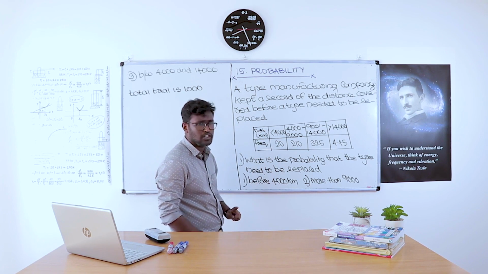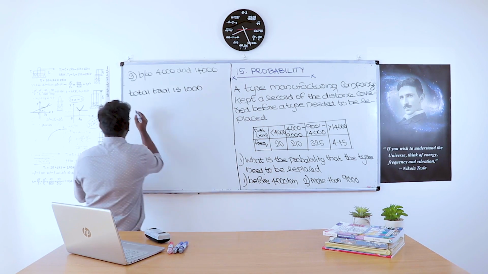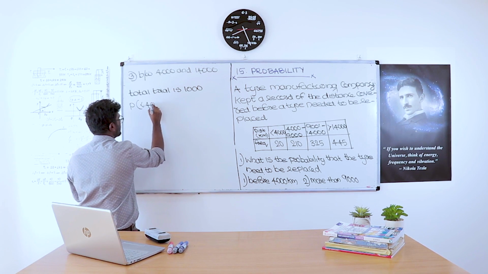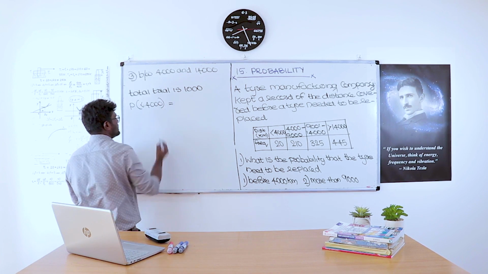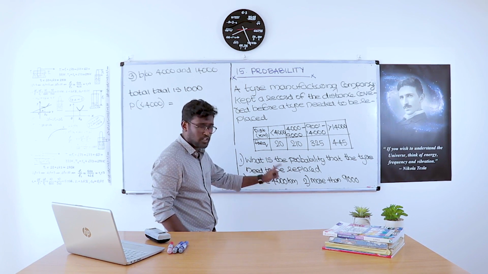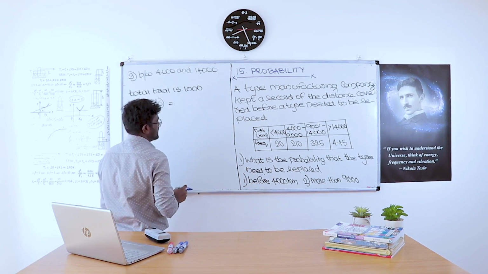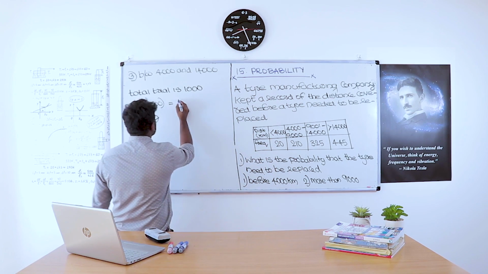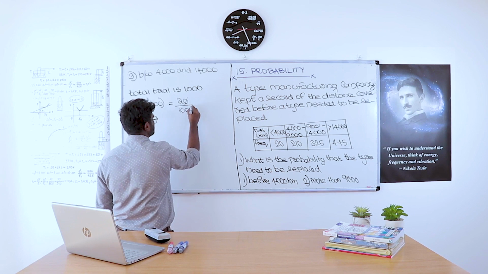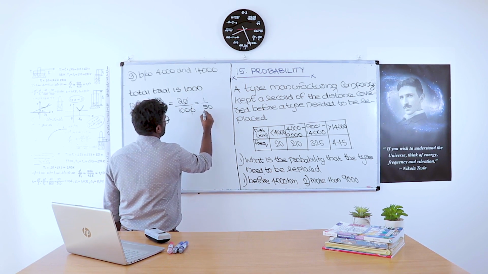So probability of less than 4,000 equals 20 by 1,000. 2 by 100, that is 1 by 50.